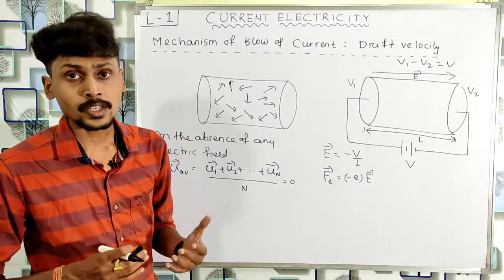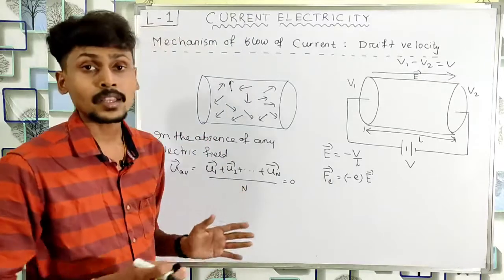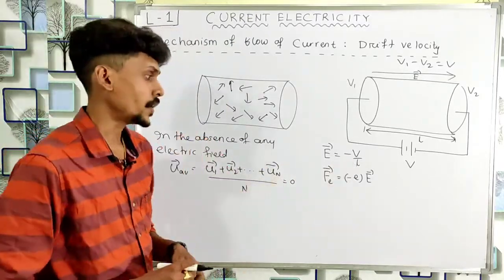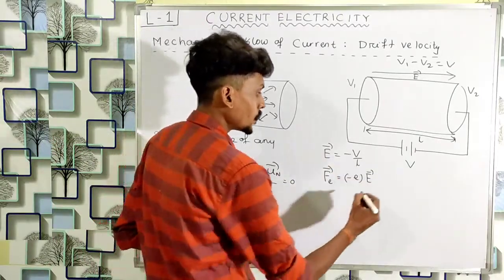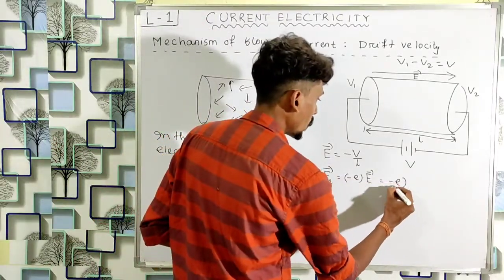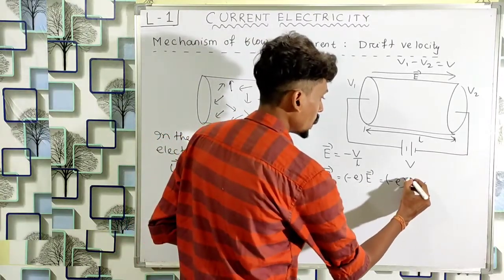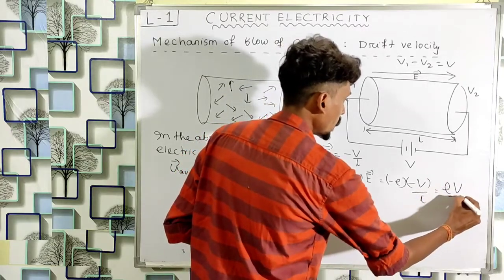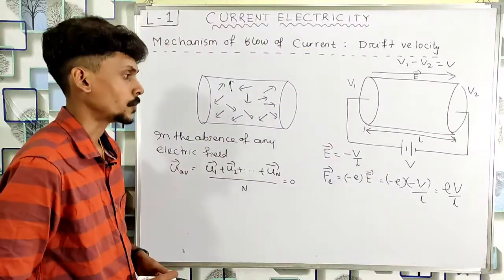And the expression for the force is this much: Fe vector is equal to minus e, which is the charge of the electron, into the electric field E vector. And what is E vector? E vector equal to minus V by L. So I can write minus small e, and in place of E vector I can write minus V by L. So that is equal to eV by L. So this is the force acting on the electron.